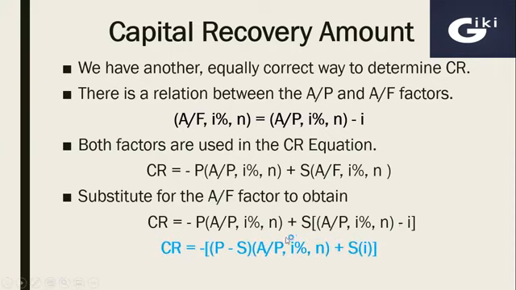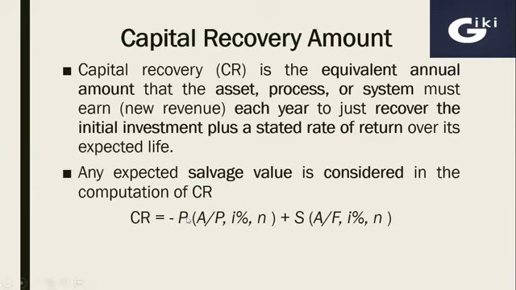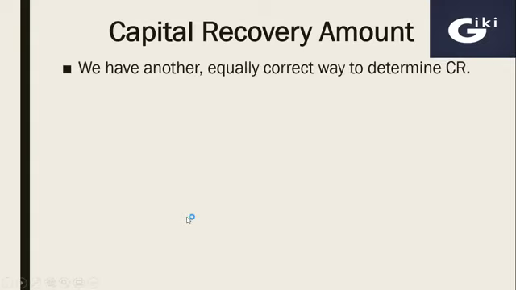If we further solve this equation, the formula becomes: capital recovery is equal to minus (P minus S) times the A over P factor, plus salvage value multiplied by the rate of interest, that is, minus i. So we can use this formula or the formula discussed in the previous slide. Both will provide the same result.